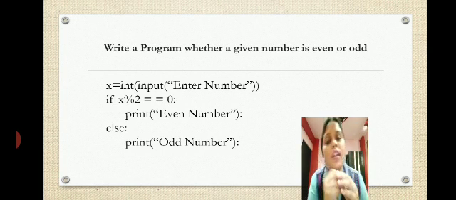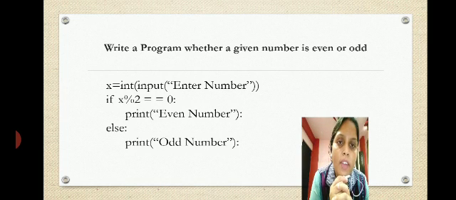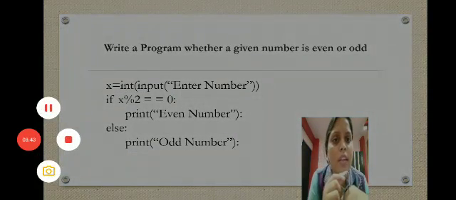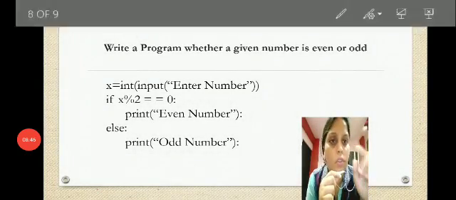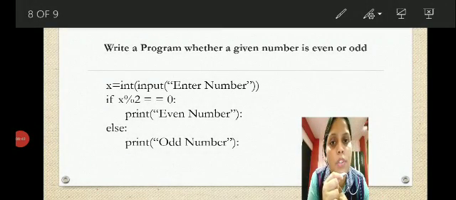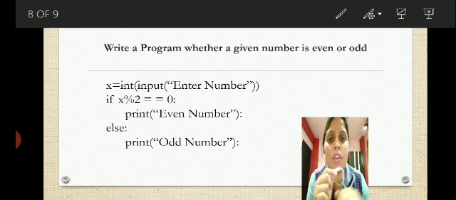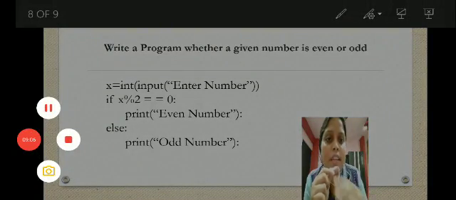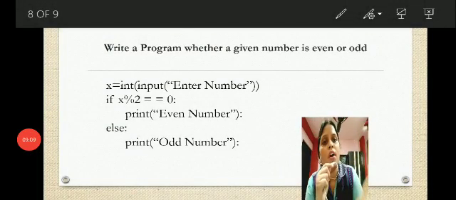How can you know whether any number is even or odd? We can divide the number by 2, and if we get 0 as the remainder, that is an even number. Else, if we are not getting 0, we take it as an odd number. So this particular program is like that. Here I have used the symbol percentage. What is this percentage? Percentage finds the remainder. You divide a number by 2, and whatever remainder we get, if the remainder is 0, it is an even number. Else, if the remainder is not 0, it is taken as an odd number. So this is all about the if-else statement.